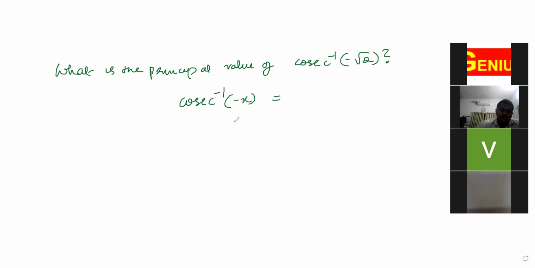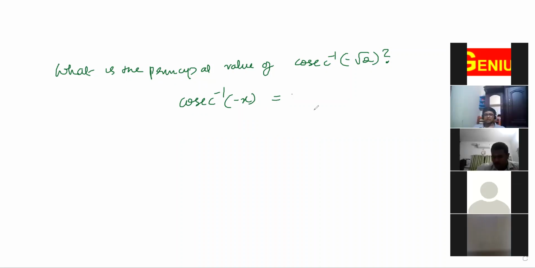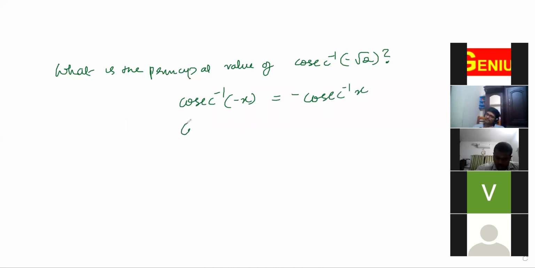Minus cosec inverse x, isn't it? So apply that here. Cosec inverse minus root 2 is minus cosec inverse root 2.